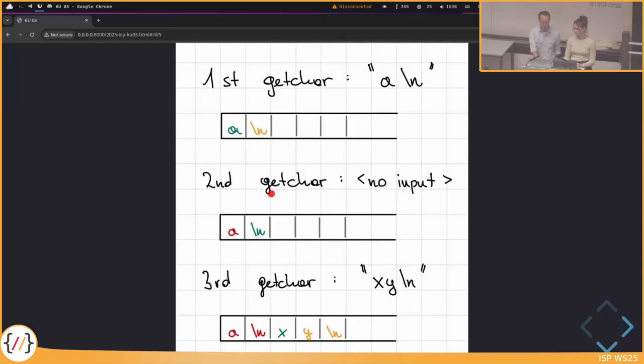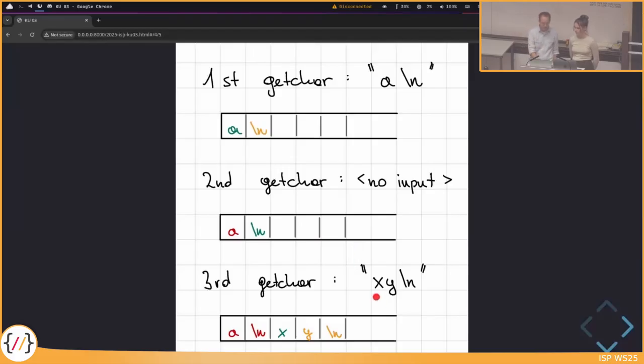So when we call getChar for the second time, our program says, wait, I have one more character here. The user already entered something more. I don't even need to ask the user for more input, but I can just read the next character that was typed before. And then when I call getChar a third time, we have already returned these 2 first characters by getChar. So there are no more characters left. The program says, okay, I need to make the user able to enter something again.